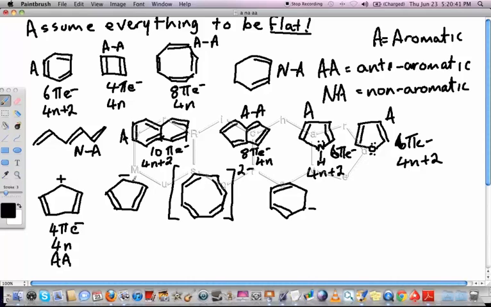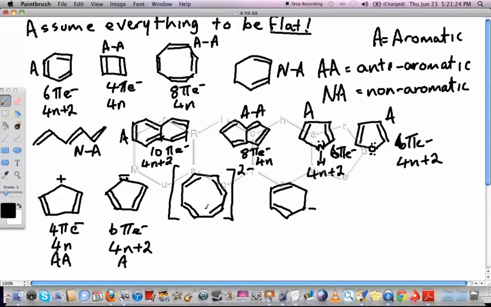This one has a negative charge, where this one had a positive charge. A negative charge means it's got an extra electron, and there's 2 electrons on that carbon due to the negative charge. Now this is actually a conjugated system. It's cyclic as well, of course, so we've got double, single, single, charge, single, double, single. So everything's conjugated all the way around, and because we've got the 2 electrons here due to the negative charge, we're actually going to have 6 pi electrons. And that's going to be 4n plus 2, where n equals 2, so that's going to be aromatic.